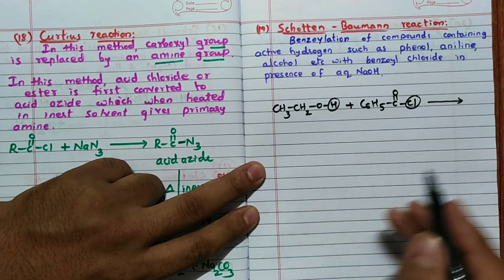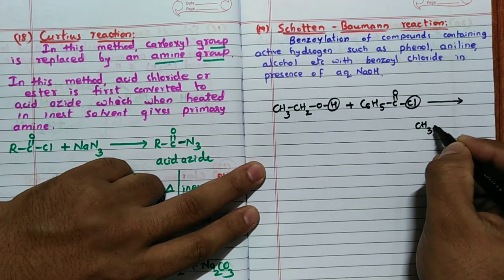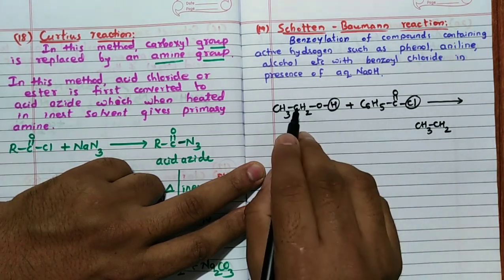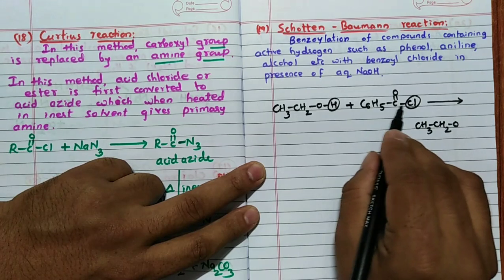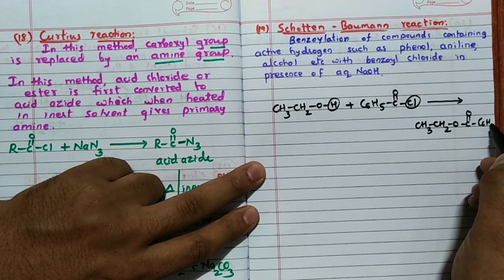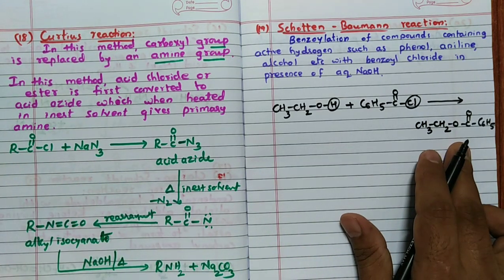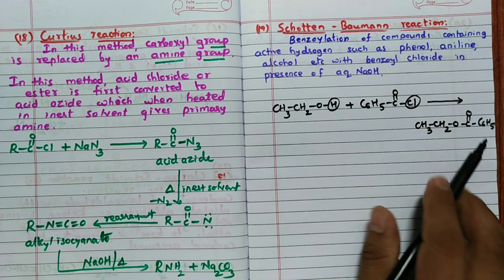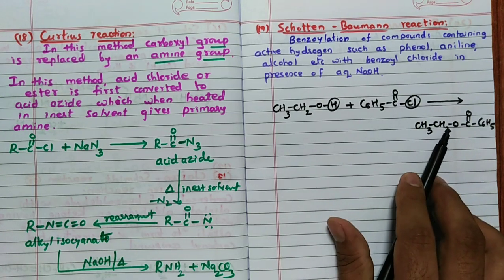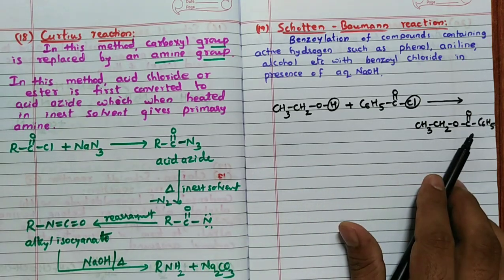It is going to form CH3CH2O-CO-C6H5. Correct? So this we call, remember, Schotten-Baumann reaction. Benzoylation, C6H5CO attachment. Benzoylation of this alcohol is called Schotten-Baumann reaction.